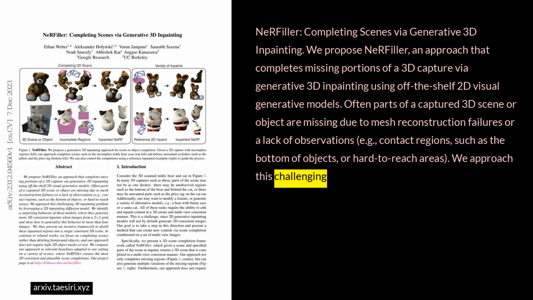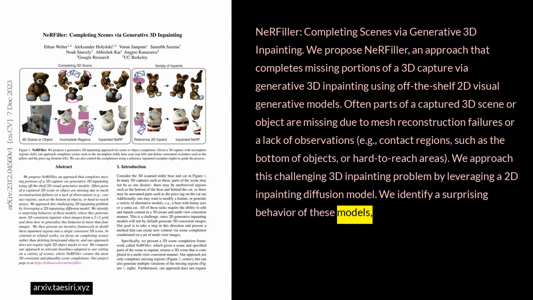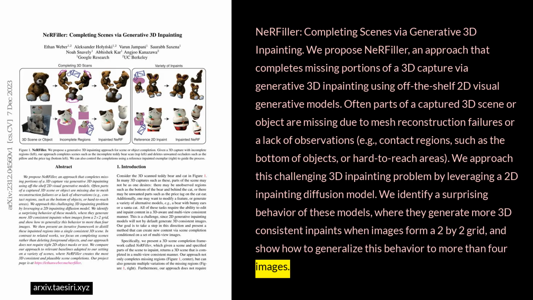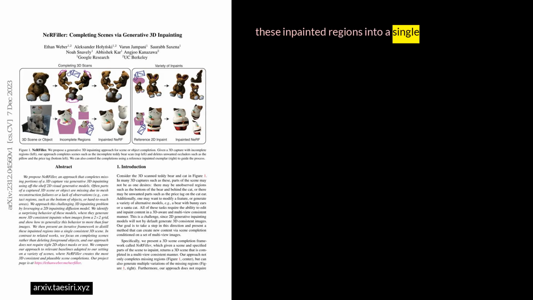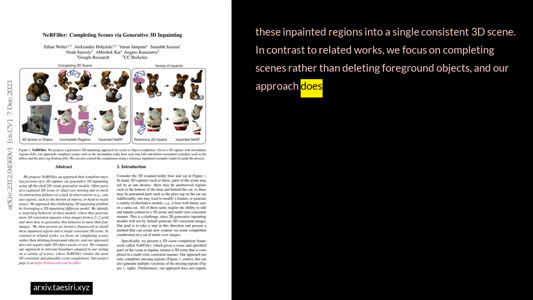We approach this challenging 3D inpainting problem by leveraging a 2D inpainting diffusion model. We identify a surprising behavior of these models, where they generate more 3D consistent inpaints when images form a 2x2 grid, and show how to generalize this behavior to more than 4 images. We then present an iterative framework to distill these inpainted regions into a single consistent 3D scene. In contrast to related works, we focus on completing scenes rather than deleting foreground objects, and our approach does not require tight 2D object masks or text.